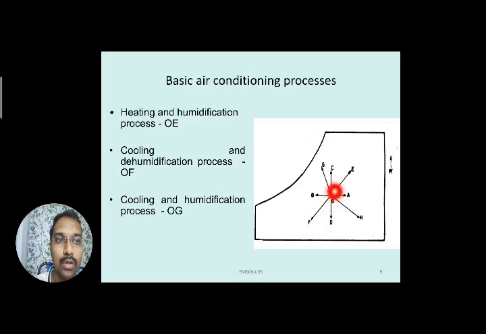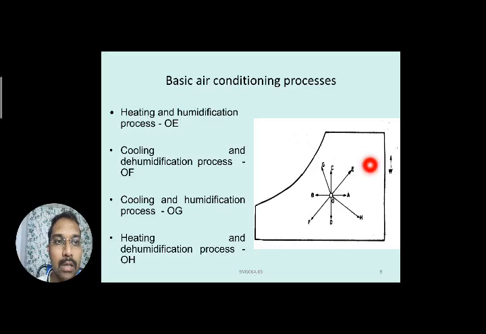Next, similarly the other two processes we'll see, that is O to G. It is falling in between the cooling and humidification processes. You can see O to B is cooling and O to C is humidification process. In between these two, the combination you write as cooling and humidification process. Similarly the reverse of that, O to H: O to A is heating, O to D is dehumidification process. So that is heating and dehumidification process, O to H.